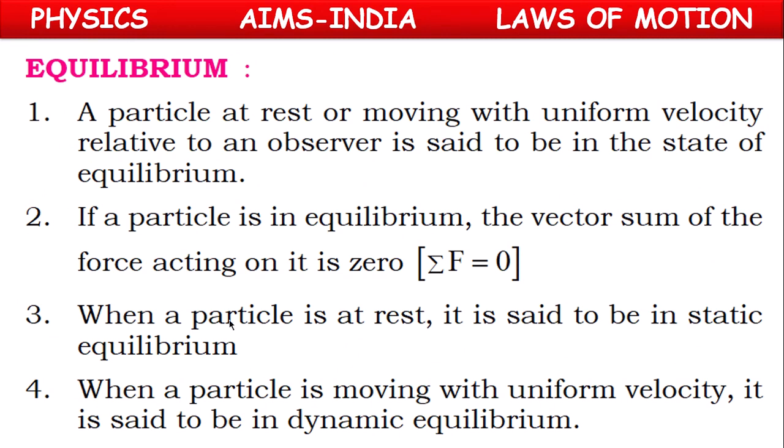So our concept today, children, is regarding equilibrium of a body.